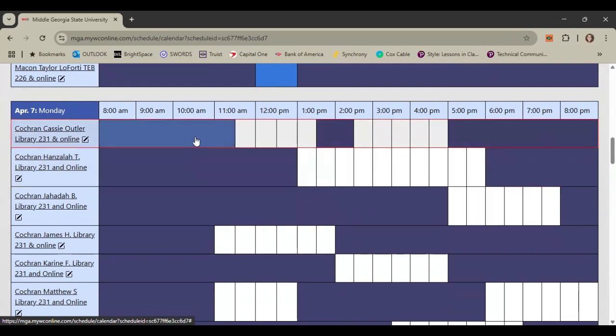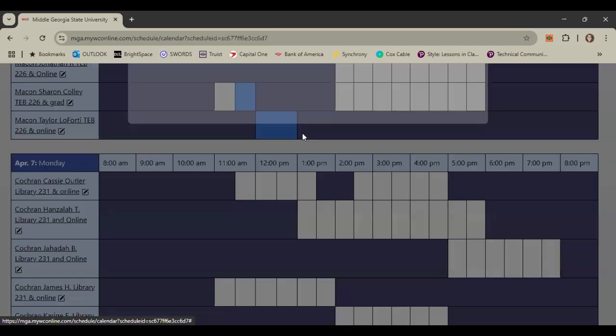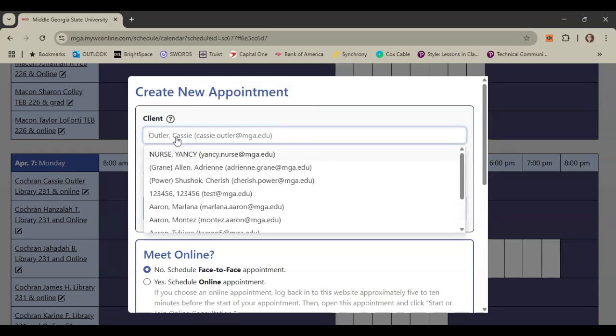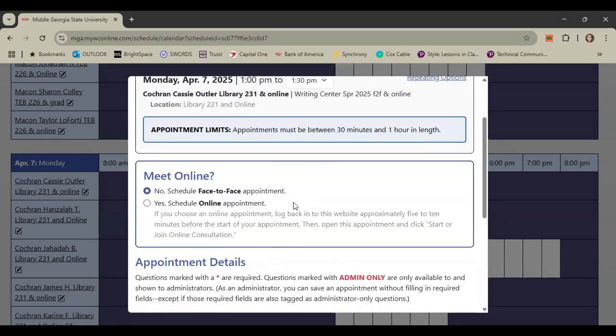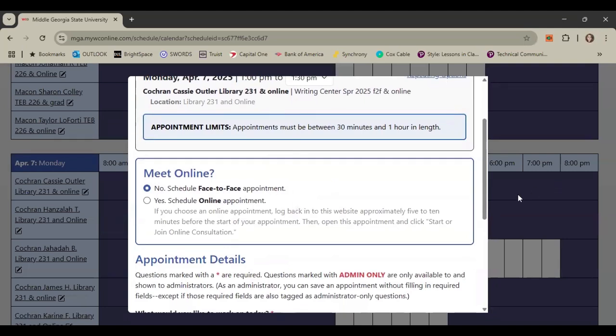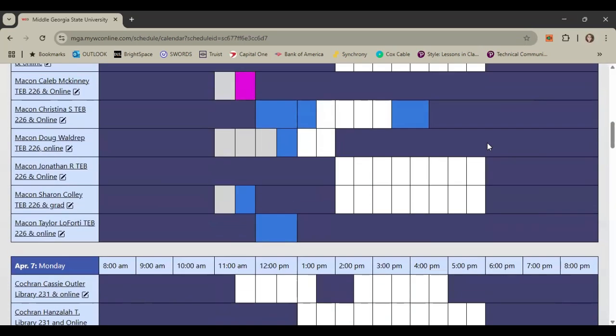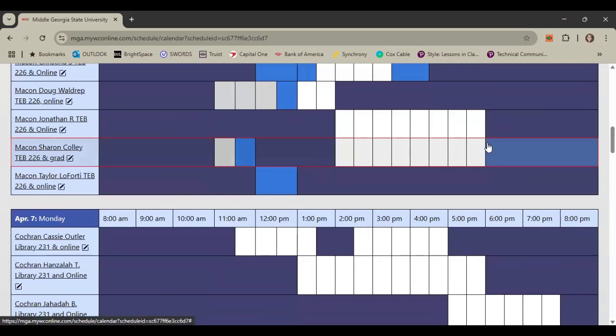So for example, if you wanted to make an appointment with me Monday, you would click one of the blocks here. Let's say you wanted to make an appointment with me Monday at 1 o'clock. You would click that block and you would make your appointment. So the client, that's you, would put your name here. And you would either choose a face-to-face appointment or an online appointment. Obviously, most of you are going to have online appointments because you are online students and you are not on campus.